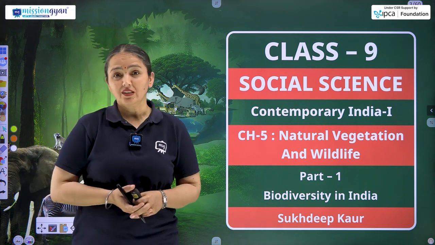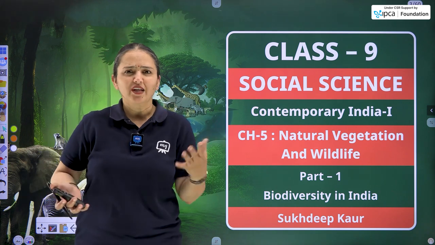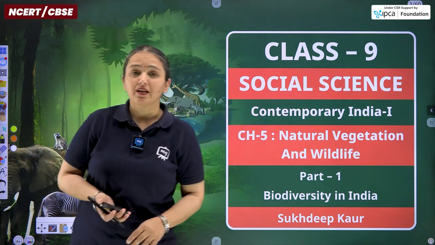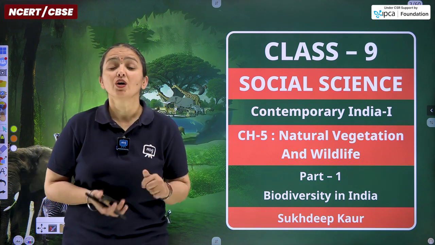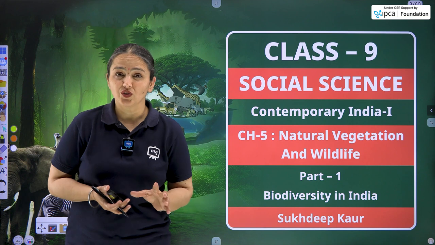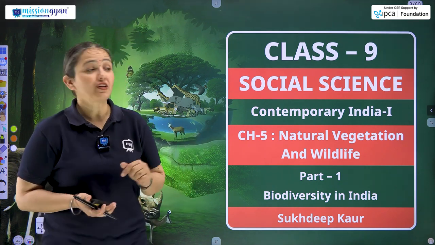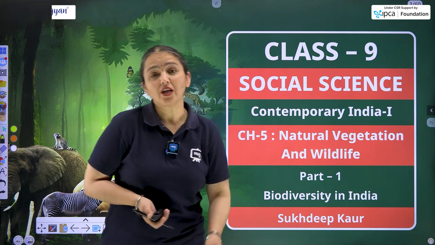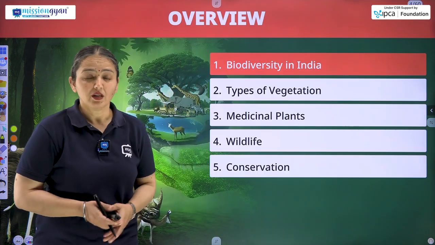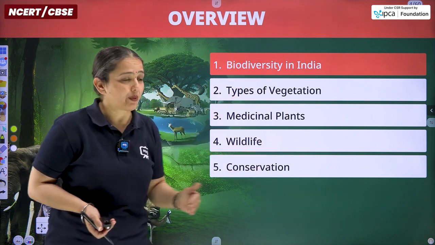Today we are going to start the discussion of chapter number 5, that is entirely about the natural environment, particularly comprising the natural vegetation and wildlife. So in whole and geographical terms, we are going to discuss the entire biodiversity that comprises flora and fauna. Flora is a geographical term used for vegetation and fauna is the geographical term used for the wildlife part. So we are going to discuss this entire chapter within these topics.